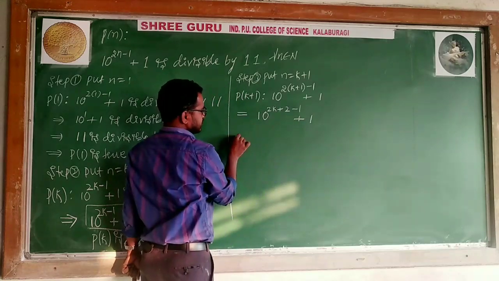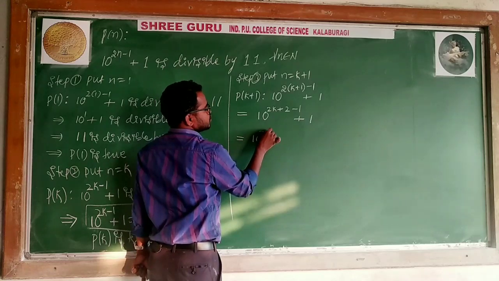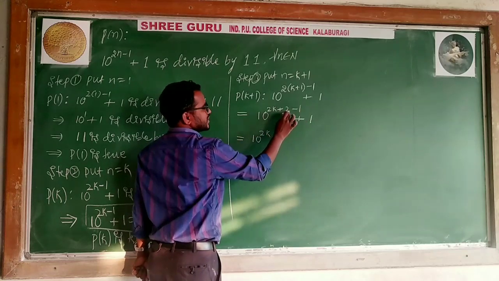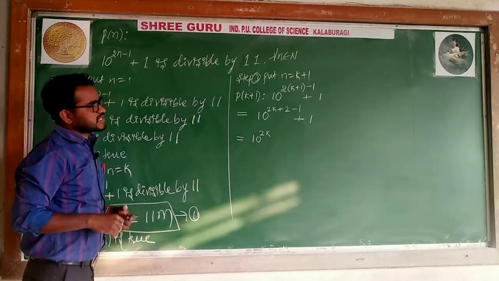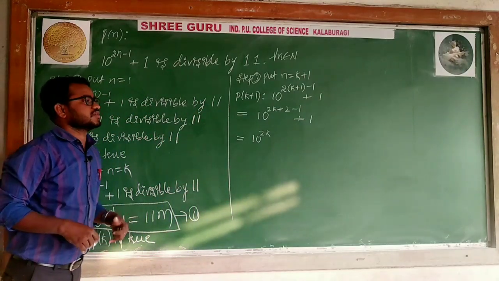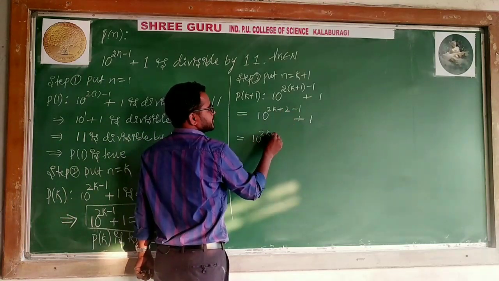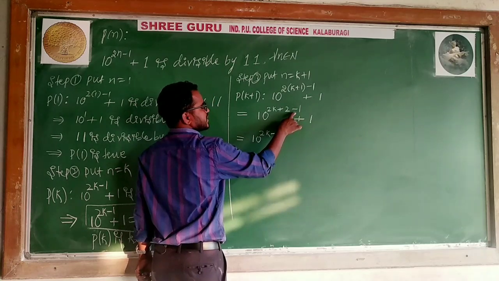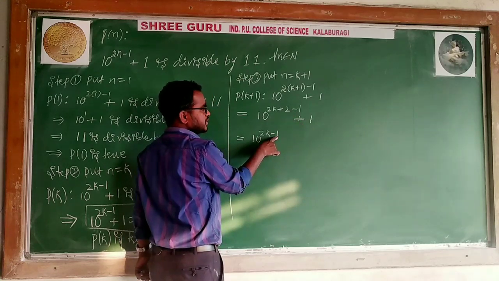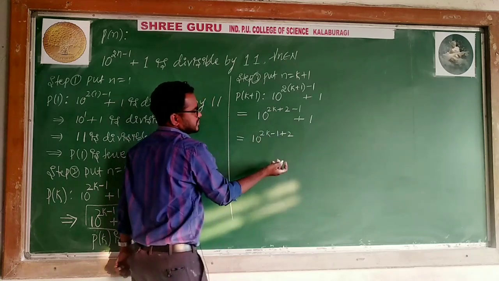Can I write 10 to the power 2k, 2 minus 1, plus 1? That is correct, but the required form needs an adjustment. Instead of writing 2 minus 1, I will write the last minus 1 here in the power, and plus 2 I will write here. Plus 2. Nothing is different here.